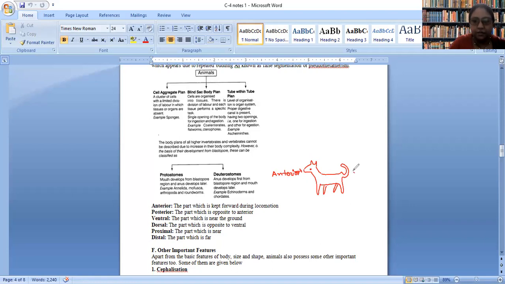Now the posterior part definitely will be this. The ventral part will be this one, which is towards the ground. The dorsal part will be this one.